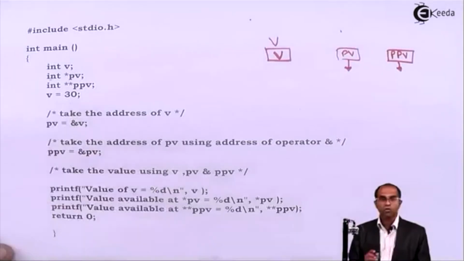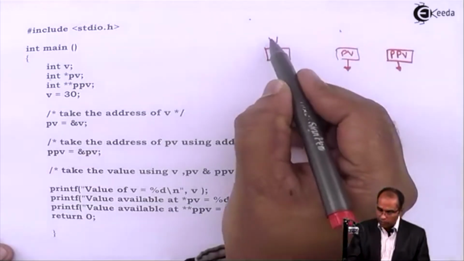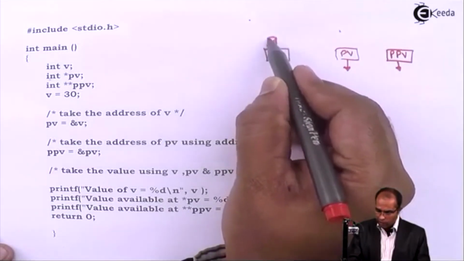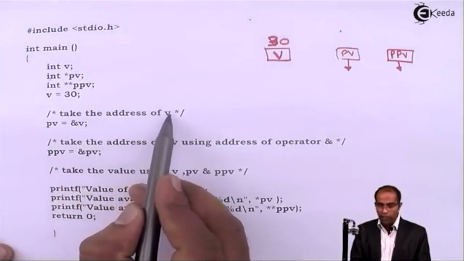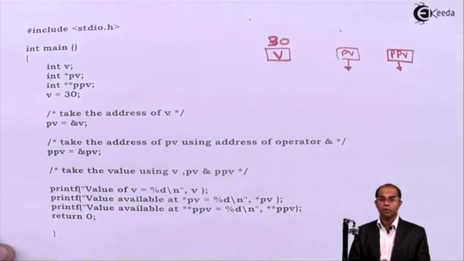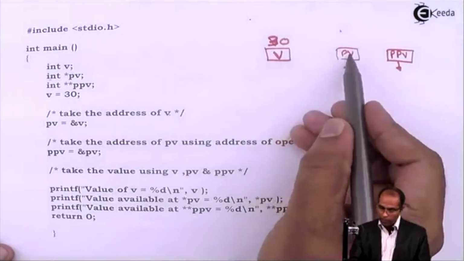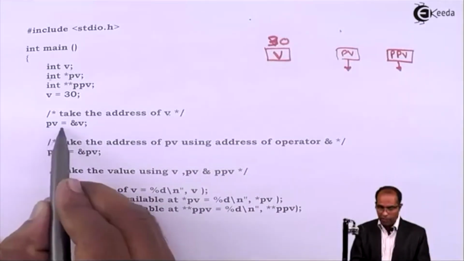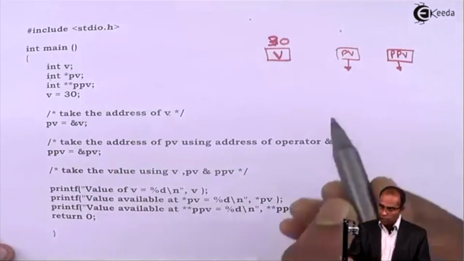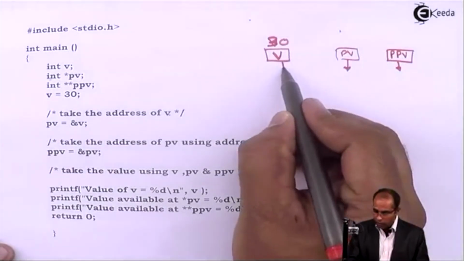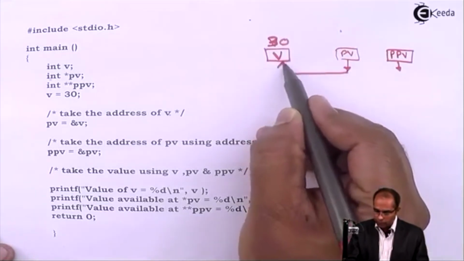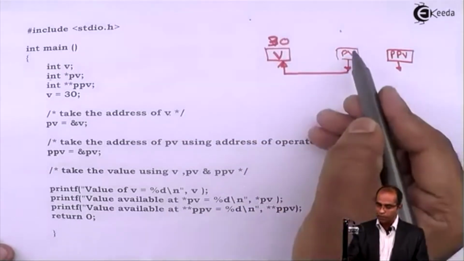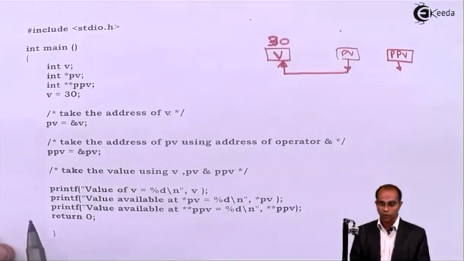Good. v equals 30. Now v gets stored with the value 30. Let me put 30 at this place. Take the address of v to pv. So I'll say pv equals ampersand of v. When I say pv equals ampersand of v, this pv starts pointing to v.